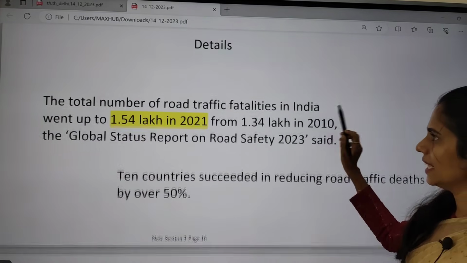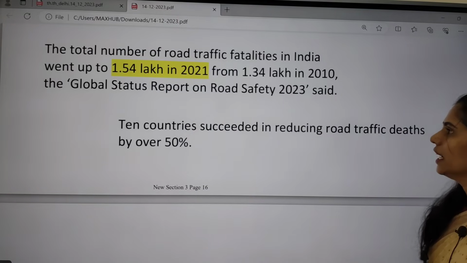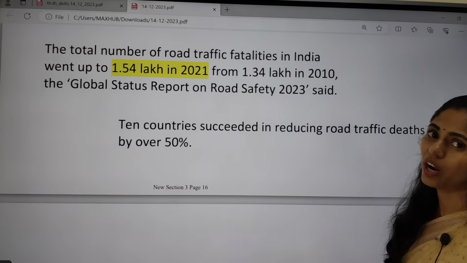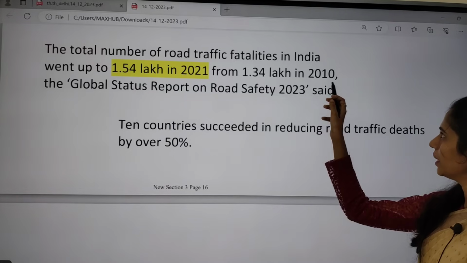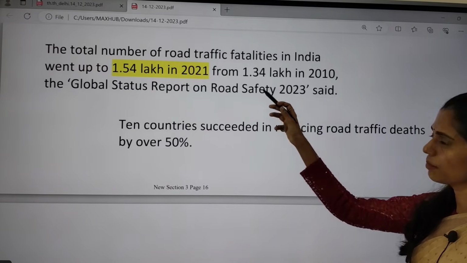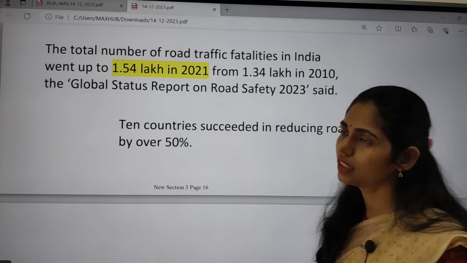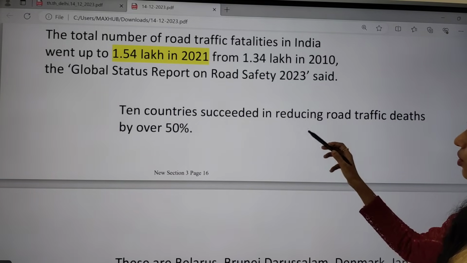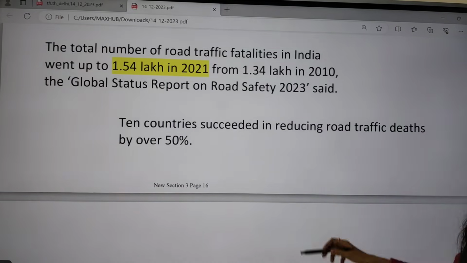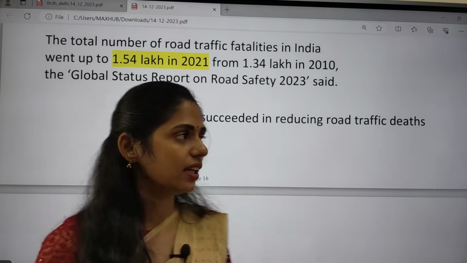And if you see the details, it says that the total number of road traffic fatalities in India went up to 1.5 lakh in 2021. In 2010 it was about 1.34 lakh, but in 2021 it increased by 30,000. The Global Status Report on Road Safety 2023 said that there is a 15% increase in road fatalities in India.